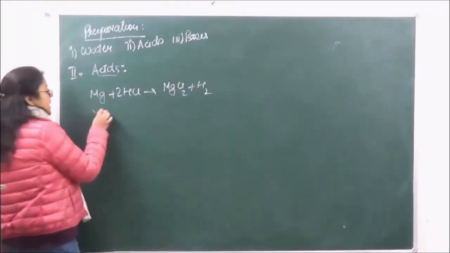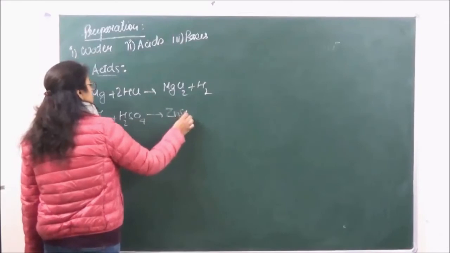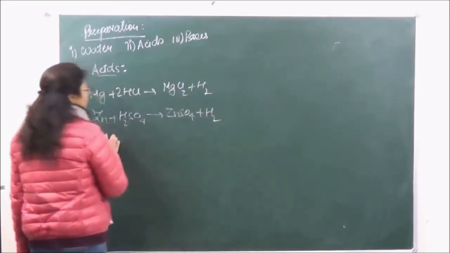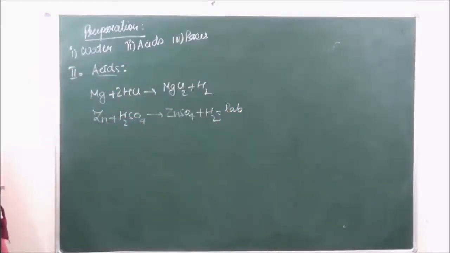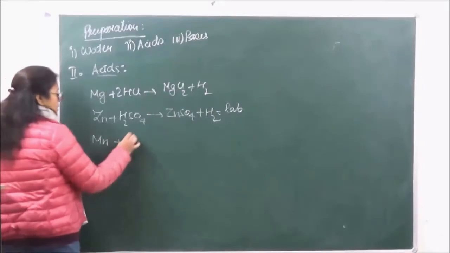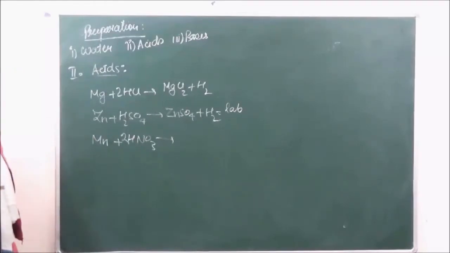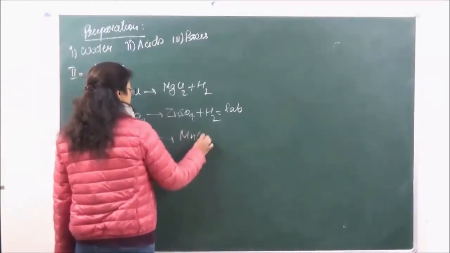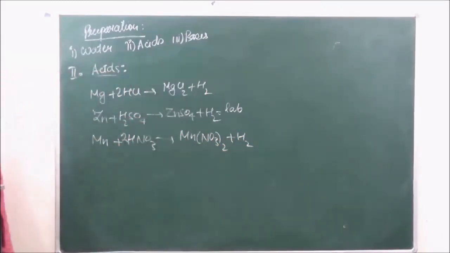Similarly, we have Zn plus H2SO4 to give us ZnSO4 plus H2. In fact, this is the method which we will be also using in the lab preparation of hydrogen. Okay? Then manganese and magnesium, they are going to react with HNO3. So if we're talking of magnesium over here, it reacts with stronger acid like HNO3 to give us manganese nitrate plus hydrogen. Okay?